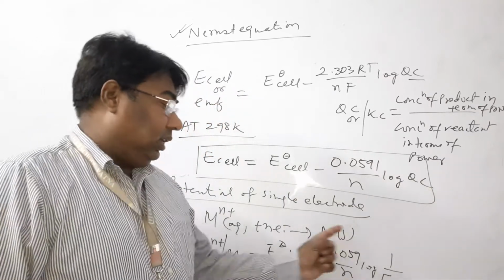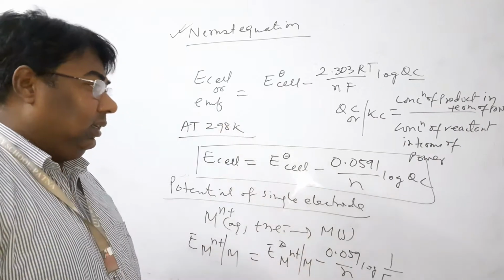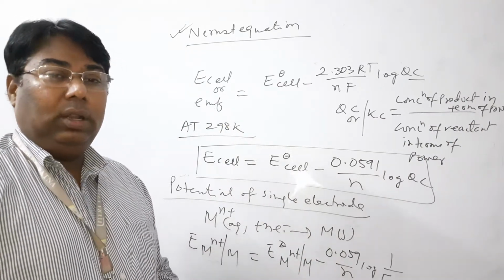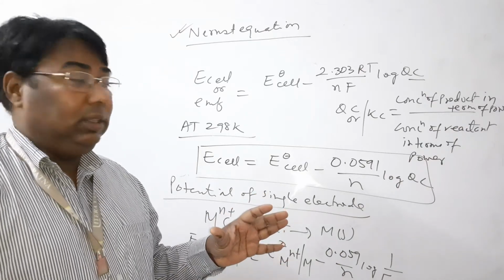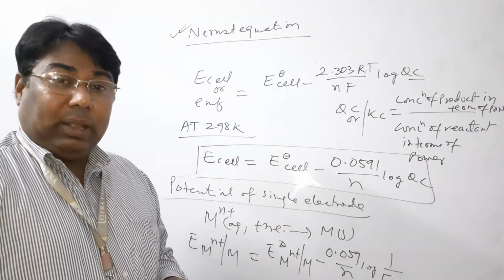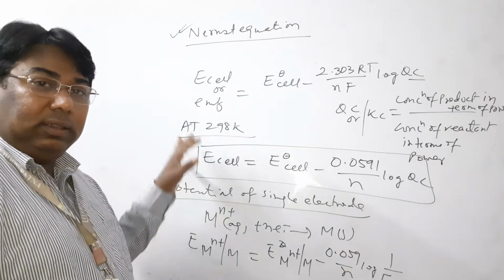Here we put 1 because solid doesn't have a concentration. So please, these are the important and useful equations which are used to solve the numericals based on electrochemistry. Hoping that all of you understand in this way.